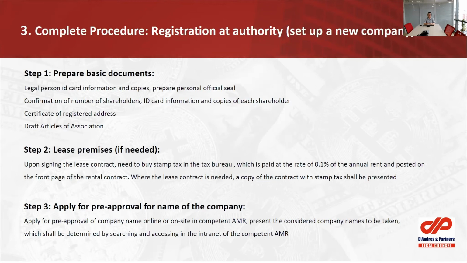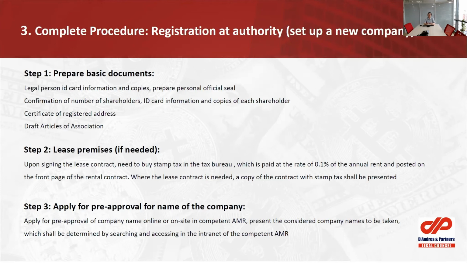Also, we need to prepare the basic articles of association of the company. If we decide to rent certain factories or houses, we need to sign the lease agreement with the landlord first.